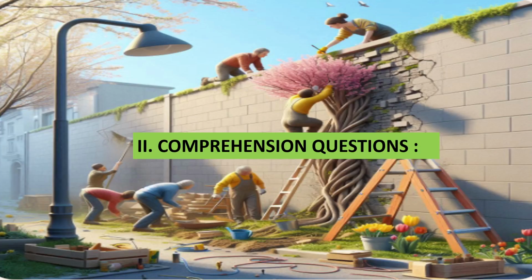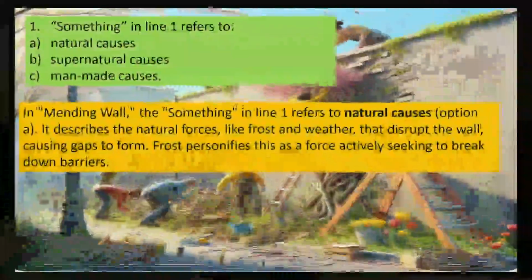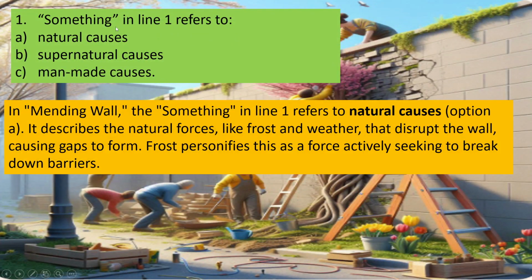Savage and Saint Man. Second main comprehension question. A. Answer briefly the following questions. 1. Something in line 1 refers to: A. Natural causes, B. Supernatural causes, C. Man-made causes. In Mending Wall, the something in line 1 refers to natural causes. Option A is the answer.